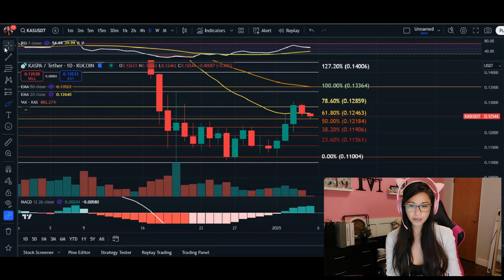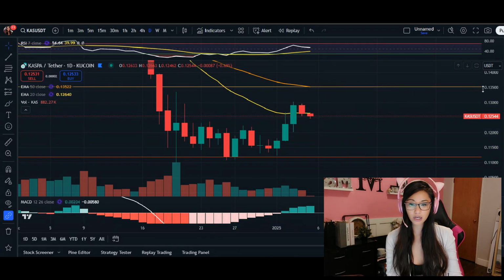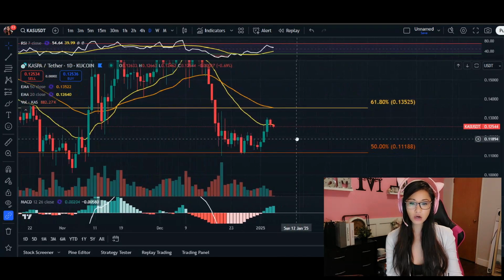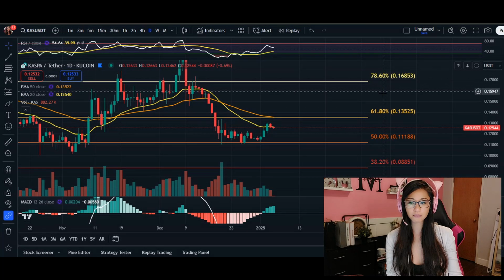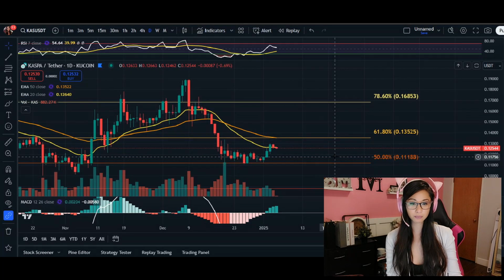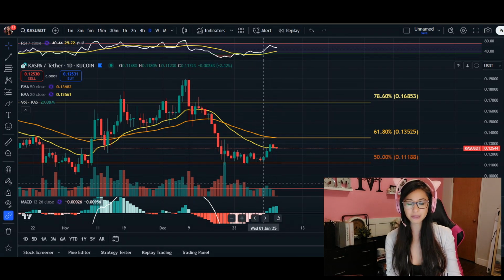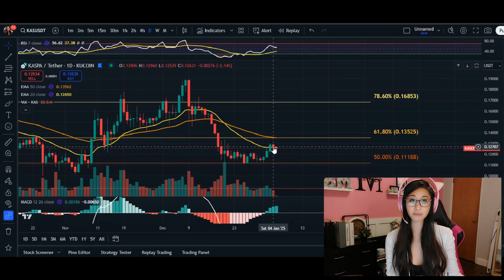So successfully breaking the 61% Fibonacci level at 13 cents would propel the price to 16. Again, that is very optimistic for breakout scenarios. If we do see a surge in volumes, it may be possible. And also keep an eye out for some bullish candlesticks around areas of resistance.